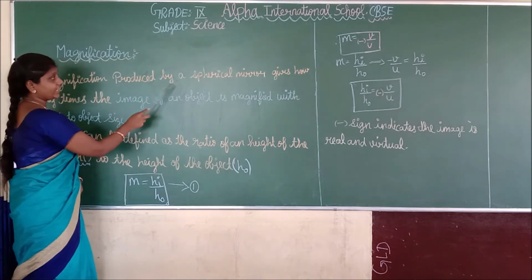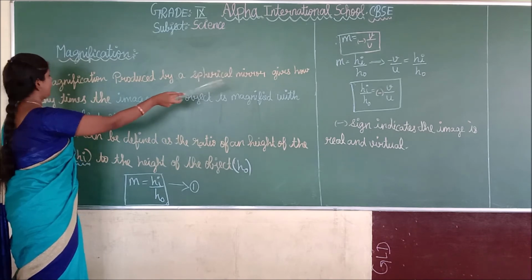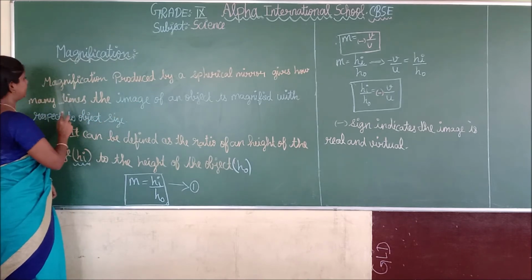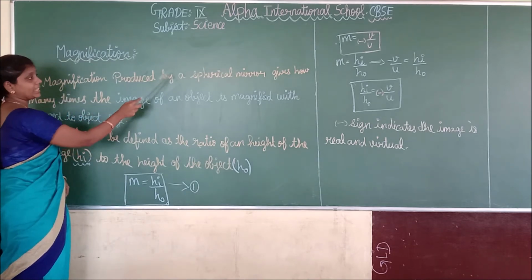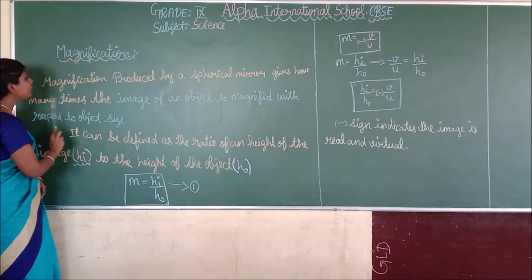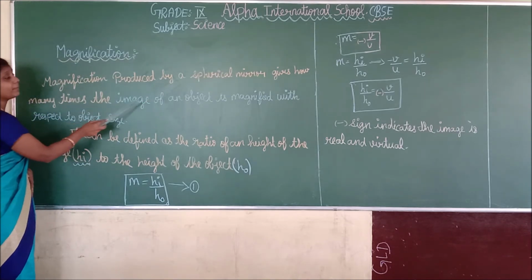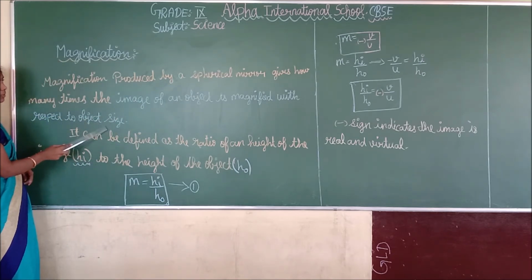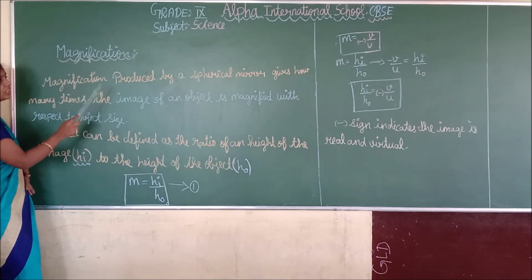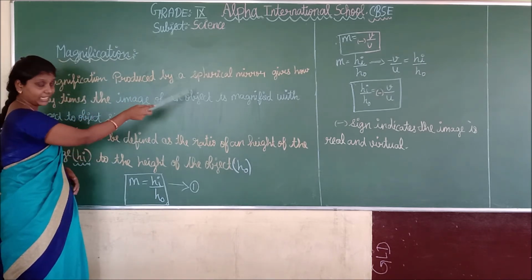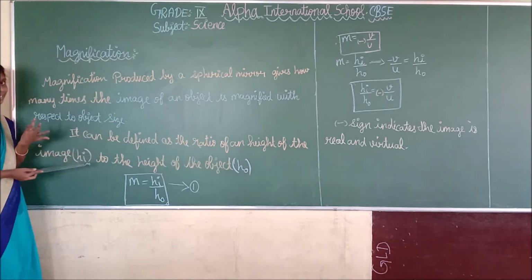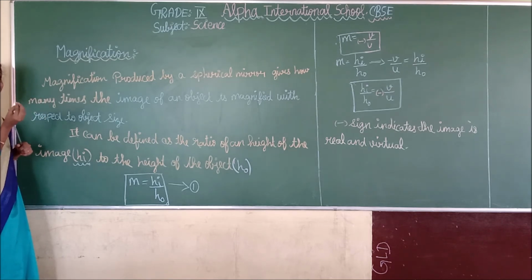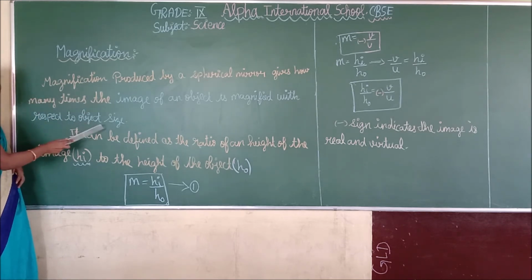Magnification produced by a spherical mirror gives how many times the image of an object is magnified with respect to the object size. Do you understand? How is the magnification produced? Yes, it is produced by a spherical mirror. What is the meaning of magnified? Very big with respect to the object size.